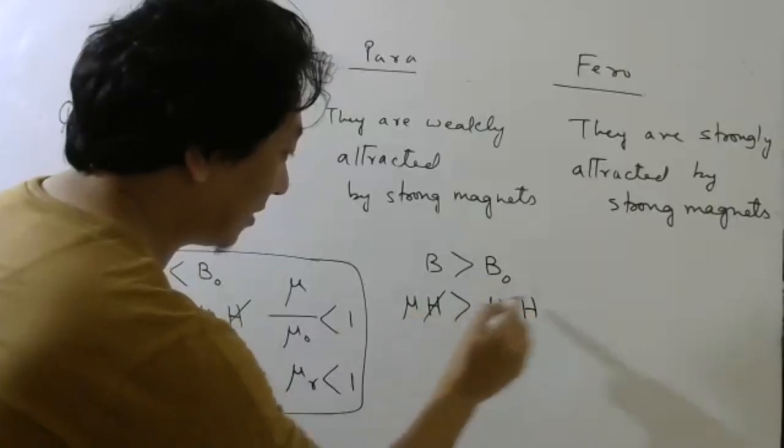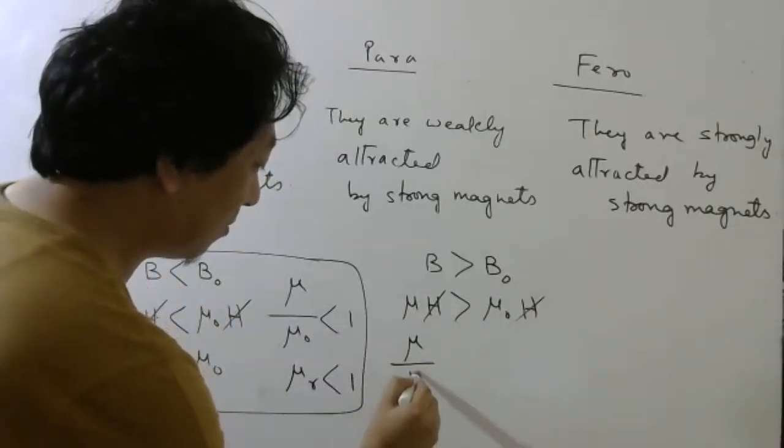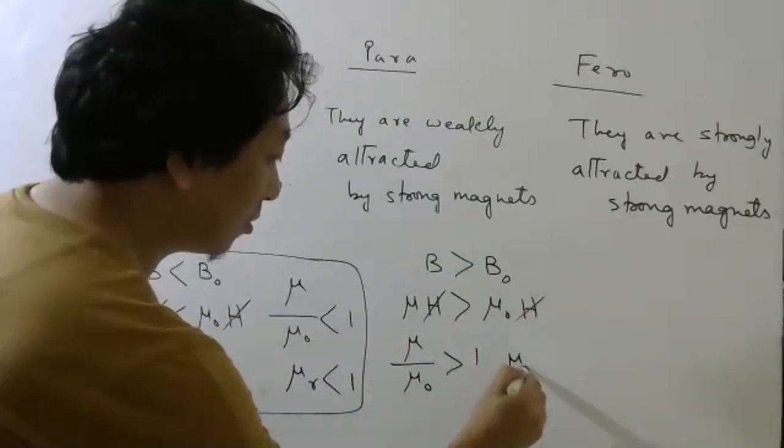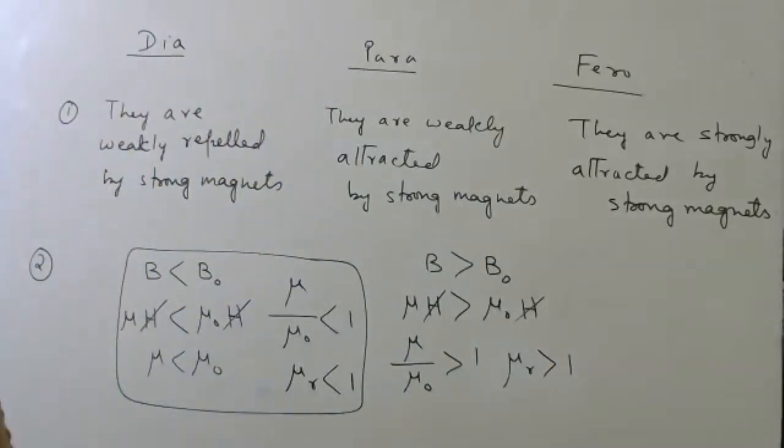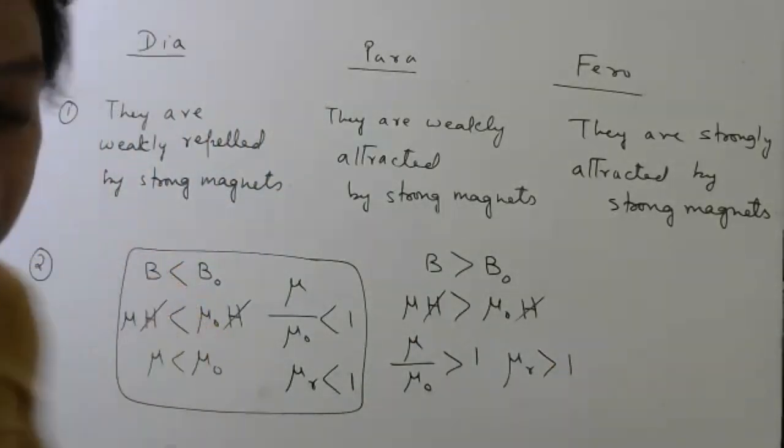Mu naught H, H cancels. So mu by mu naught is greater than 1. So mu r is greater than 1. Okay, so this becomes a very, very important difference.